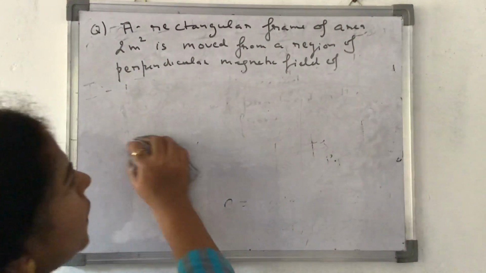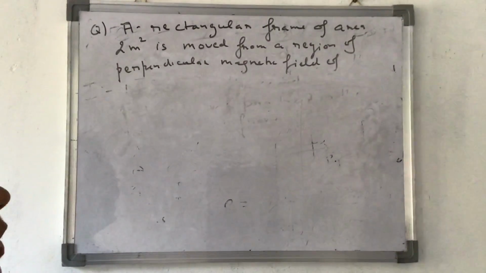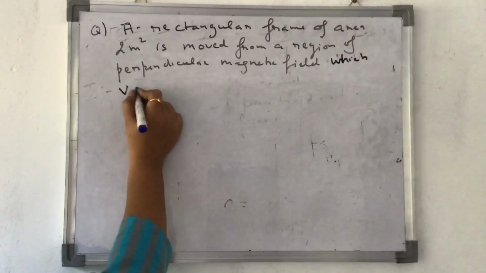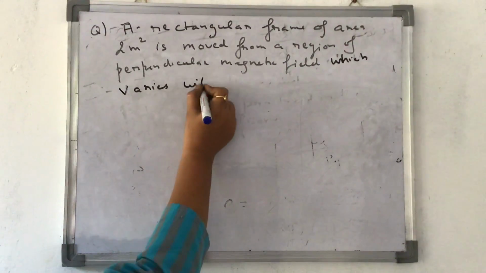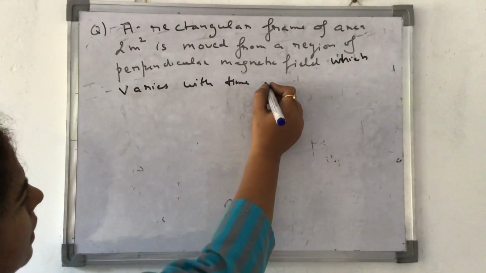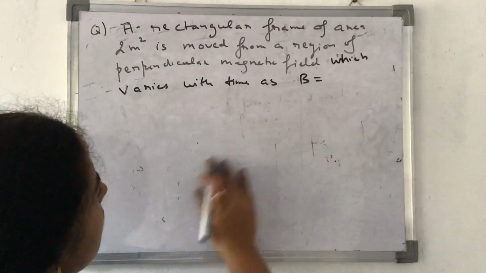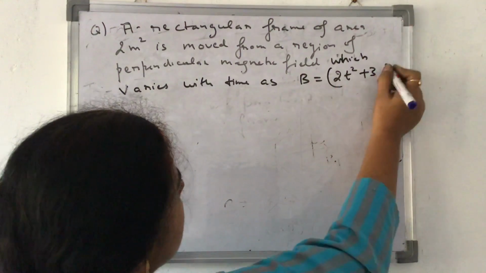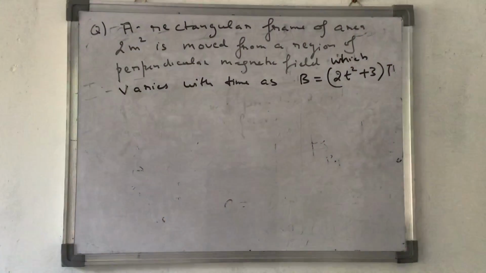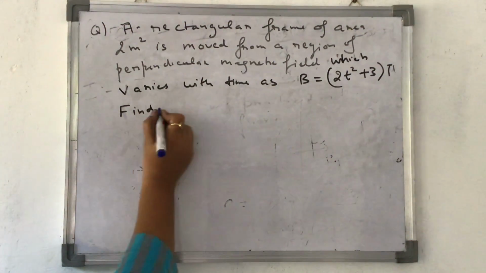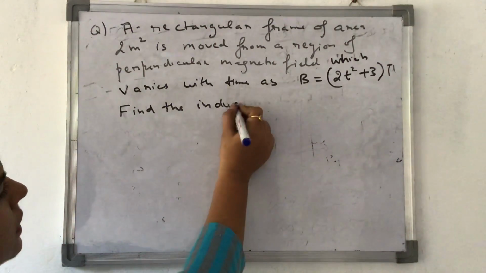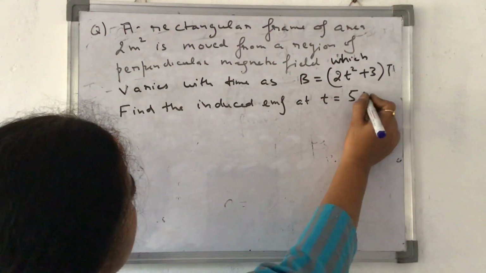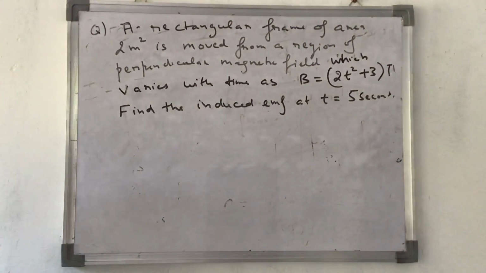A rectangular frame of area 2 meters square is moved from a region of perpendicular magnetic field which varies with time as B is equal to 2t square plus 3 Tesla. Find the induced EMF at t is equal to, let's say, 5 seconds. This is all it will be asked.